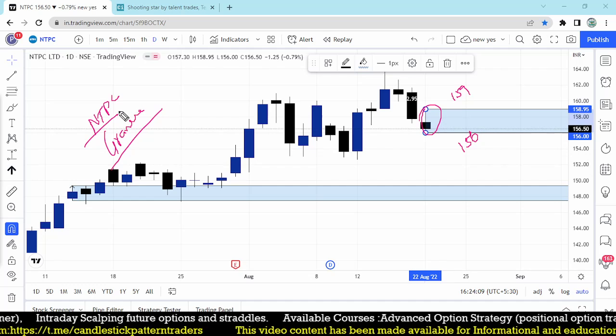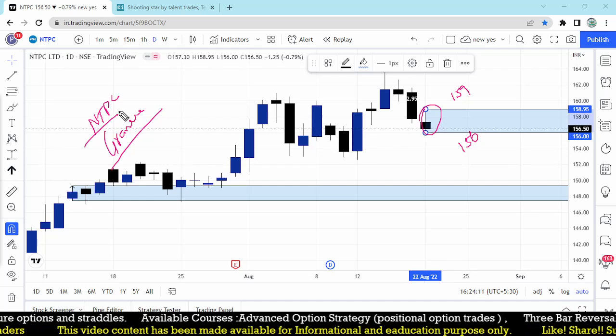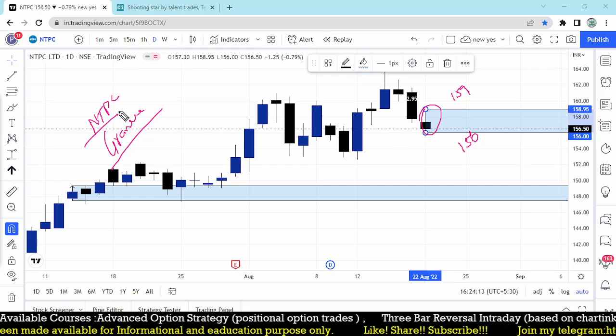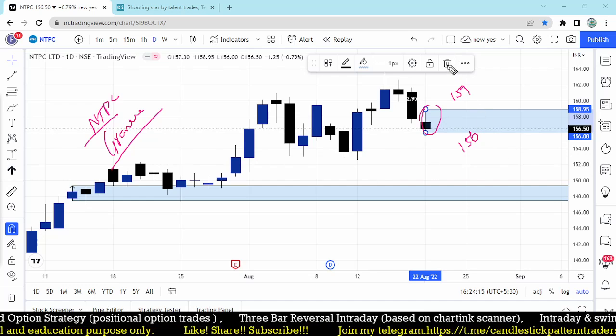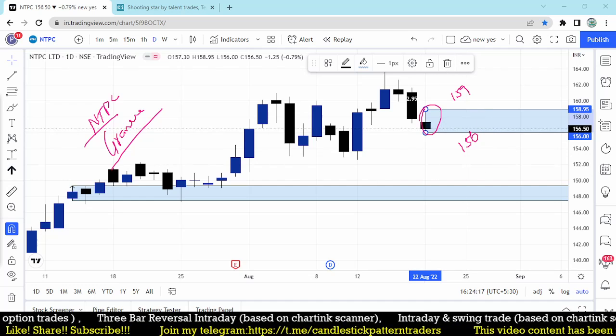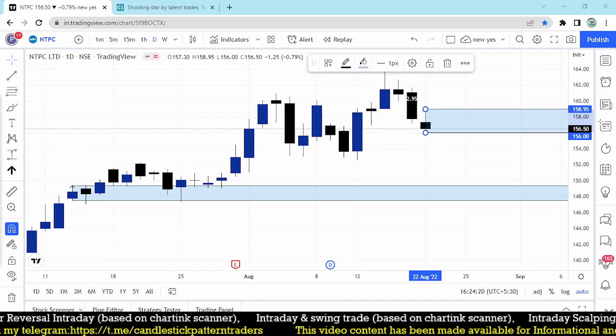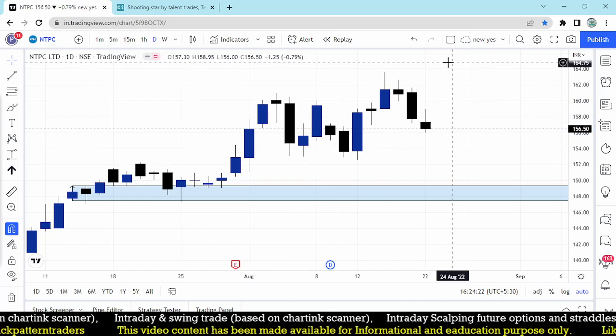So these are based on the stock selection which is shooting star. Only 2 stocks we found, and as per our intraday and positional trading scanner, we didn't find any stocks. Let me track these 2 stocks for tomorrow's trade. We'll get some good profit.